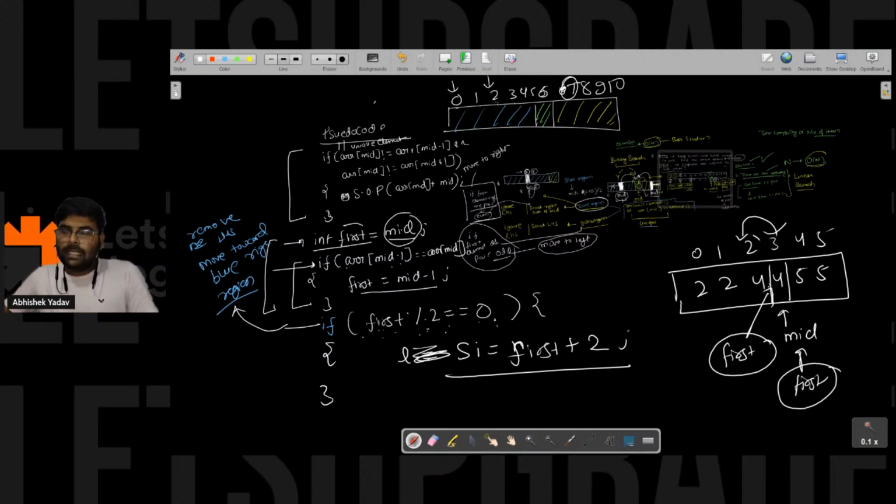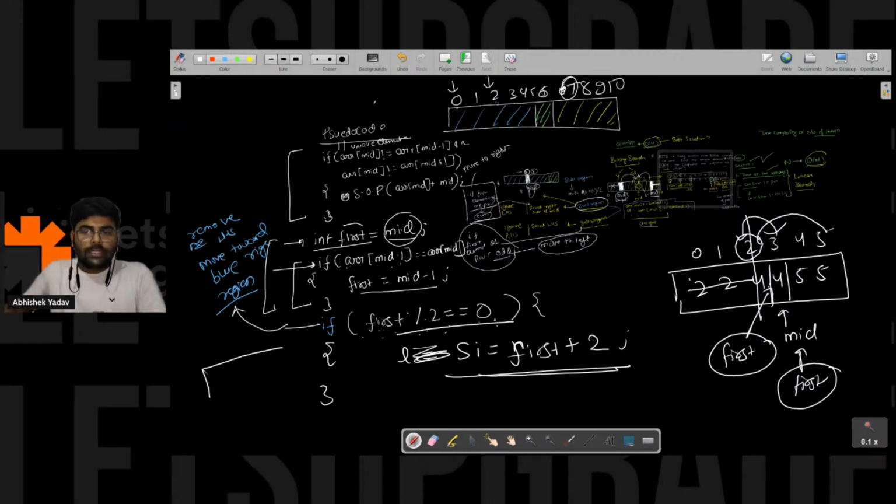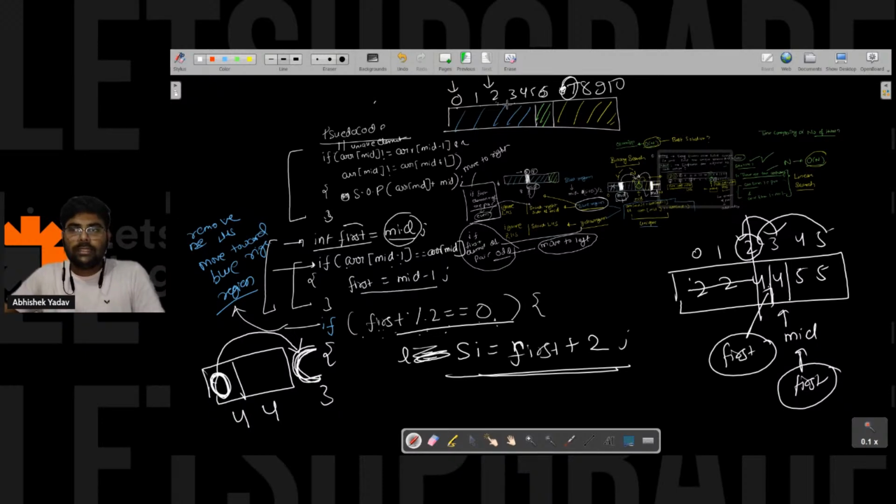So if this is the first element of the pair, then you are saying, hey, is this element present at the even index or not? Yes, it is present at the even index. That means you have to remove the left hand side part, you have to move to the right hand side part. So here you are saying, hey, this element is the first element and these two elements are equal. So directly jump from here, right? Directly you can search from this part. Yes, everyone? Yes or no? So you can search from this point, right? So that's why I'm writing first plus 2 here.